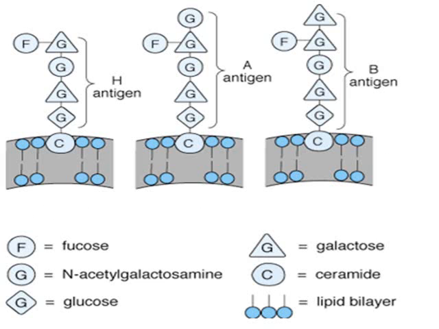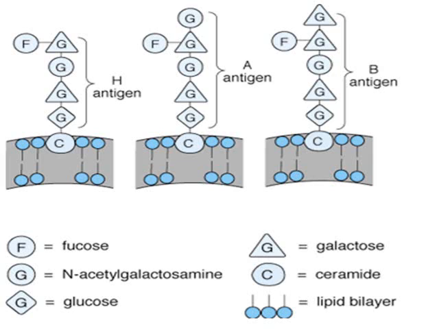Here you can look at the pictures, the chemical structure of each of these antigens. So first one is the H antigen, which is the precursor. F is fucose. The G in a triangle is galactose. The G in a circle is N-acetyl galactosamine. The G in a square is glucose. And C is the ceramide. And the two purple blocks you see are the lipid bilayer.